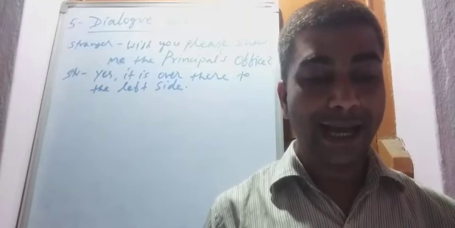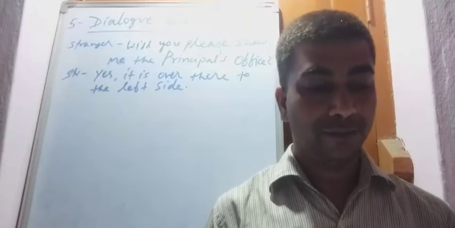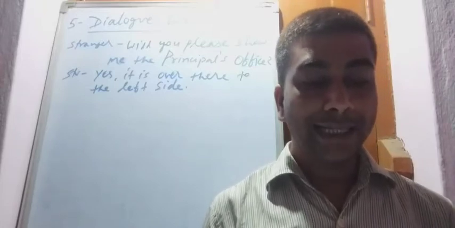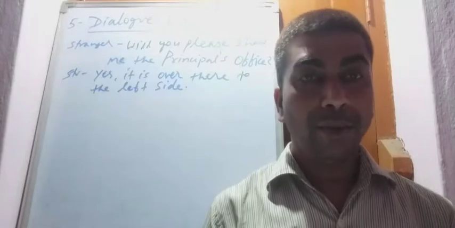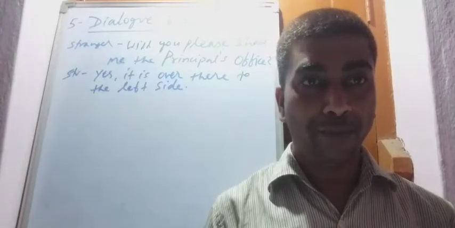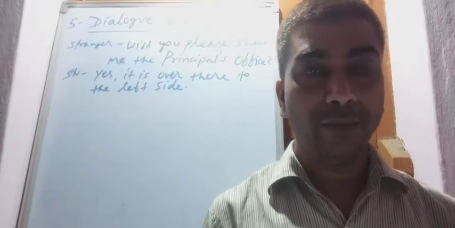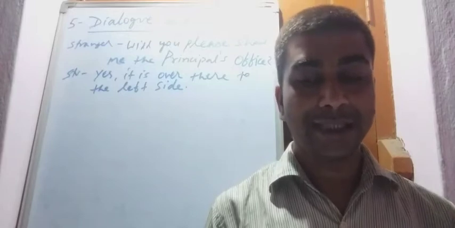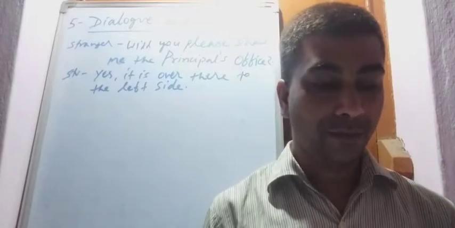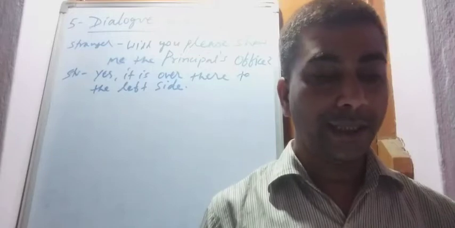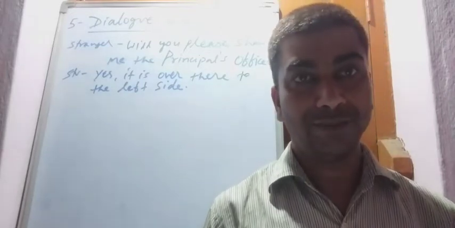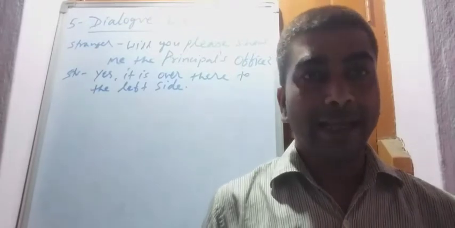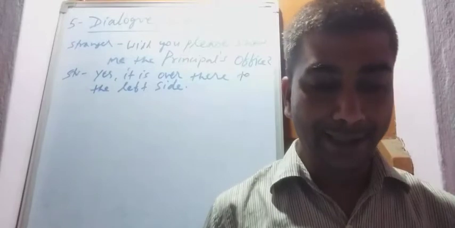The student says: You can get the form from the administrative office. The stranger says: Thank you so much. That's the end. This way, or any other different way, thinking on your own, you can write this dialogue.